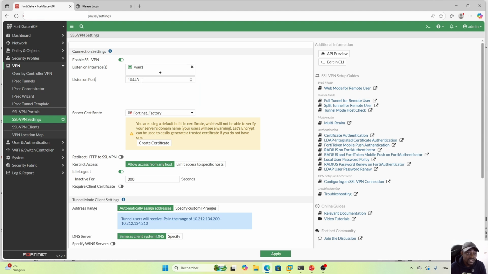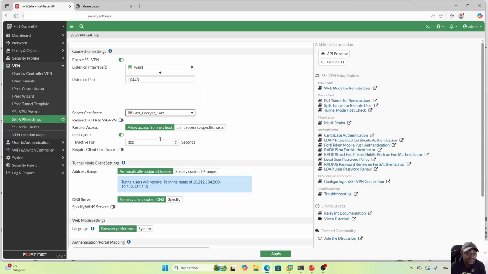So I'll add 10 in front. Also for the server certificate, it's recommended to use a trusted certificate rather than using the default FortiGate certificates. Here I have a Let's Encrypt certificate that I deployed earlier. We also saw how to deploy this SSL certificate in the previous video. We have it on this channel.